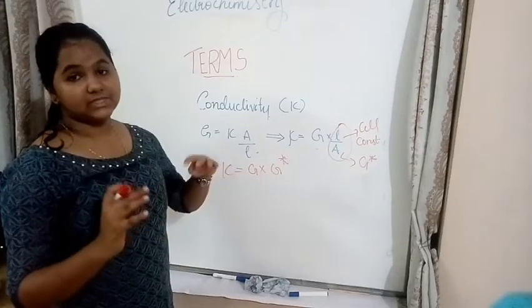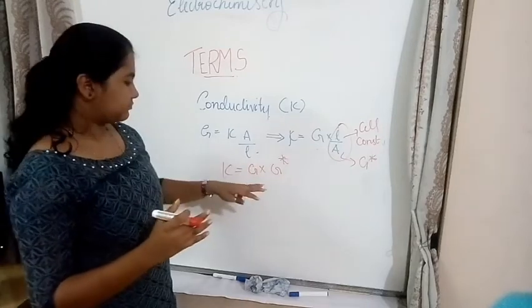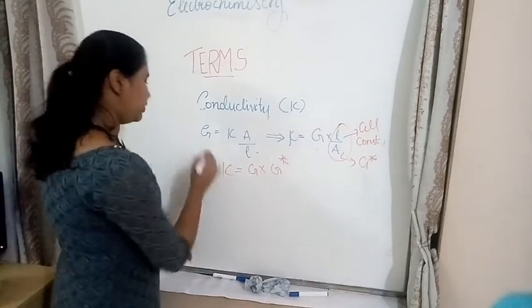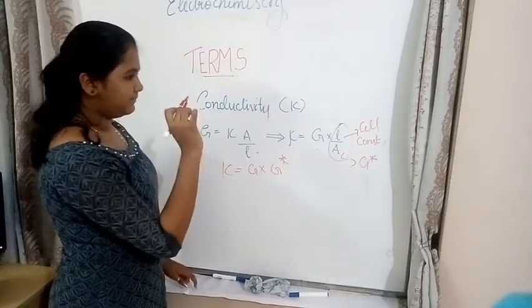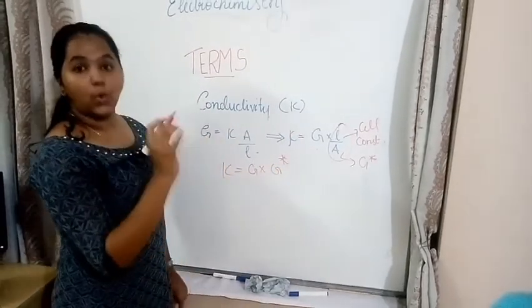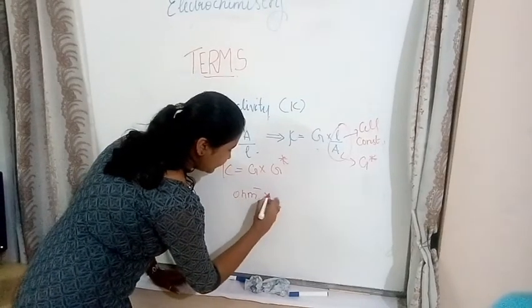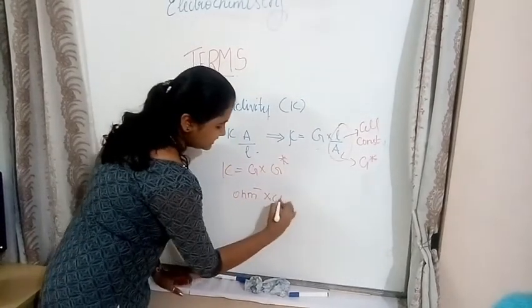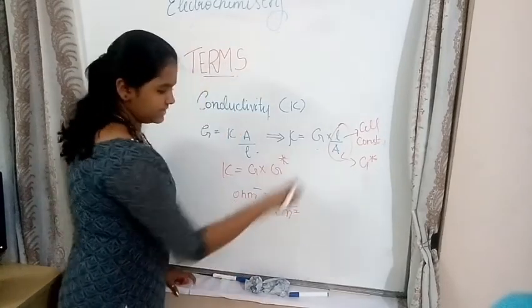Let's see its SI unit. We know that kappa is equal to G into L divided by A. We know G is ohm inverse. So ohm inverse into length in centimeters divided by area in centimeter square.